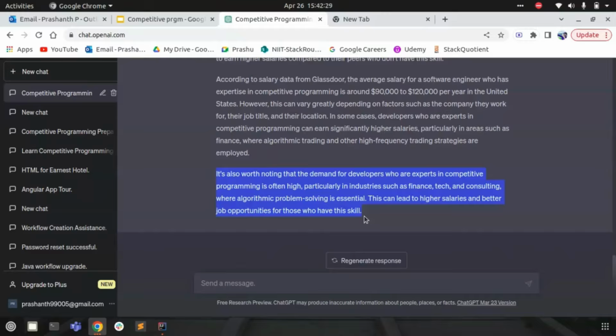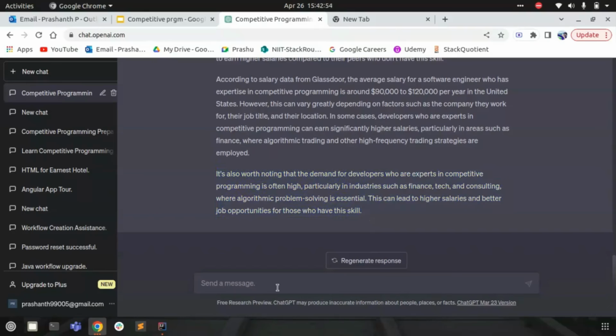So now, if I have made up my mind to become a competitive programmer, I need to get prepared for that, right? I need to get prepared to become a competitive programmer. So now let's try to give some prompts that will help me learn about competitive programming.